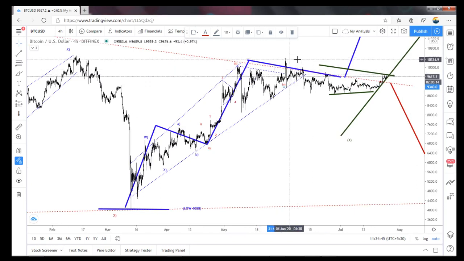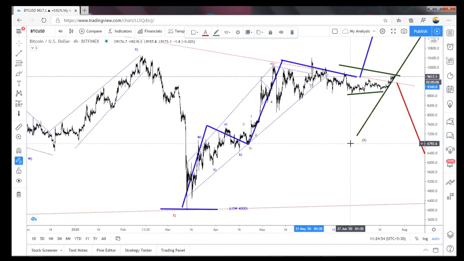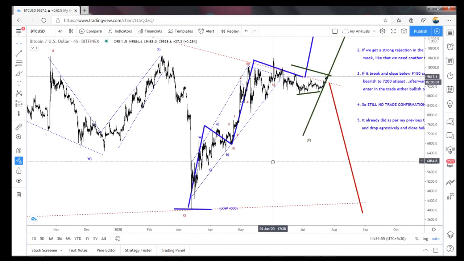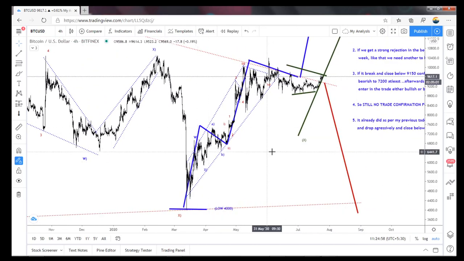If it breaks this also, then only the whole thing becomes a pennant formation, and it could be a triangle also. But my bias is it has to reach to the downside, at least this zone. But I won't be in sell or buy because it has to break this 8,100. Then only that is valid to the downside again.